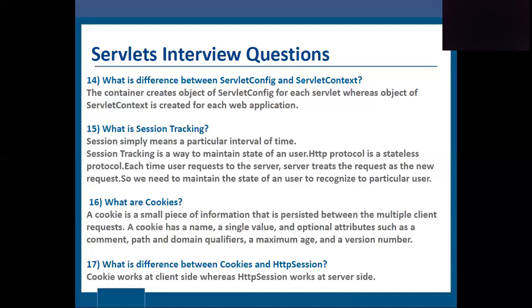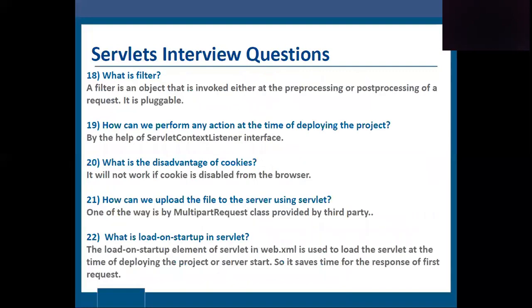What is the difference between cookies and HTTP session? Cookie works at client side, whereas HTTP session works at server side. What is a filter? A filter is an object that is invoked either at pre-processing or post-processing of a request. It is pluggable.